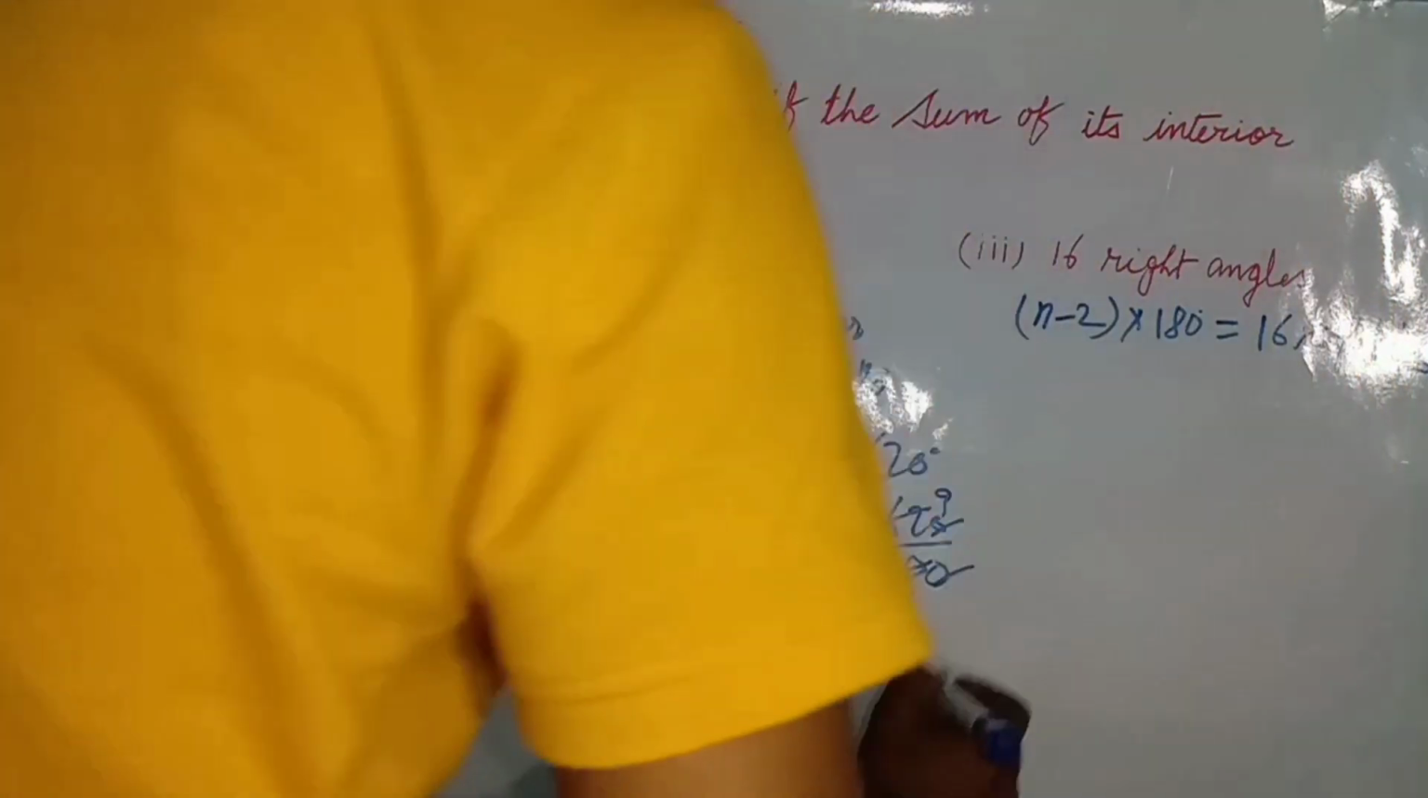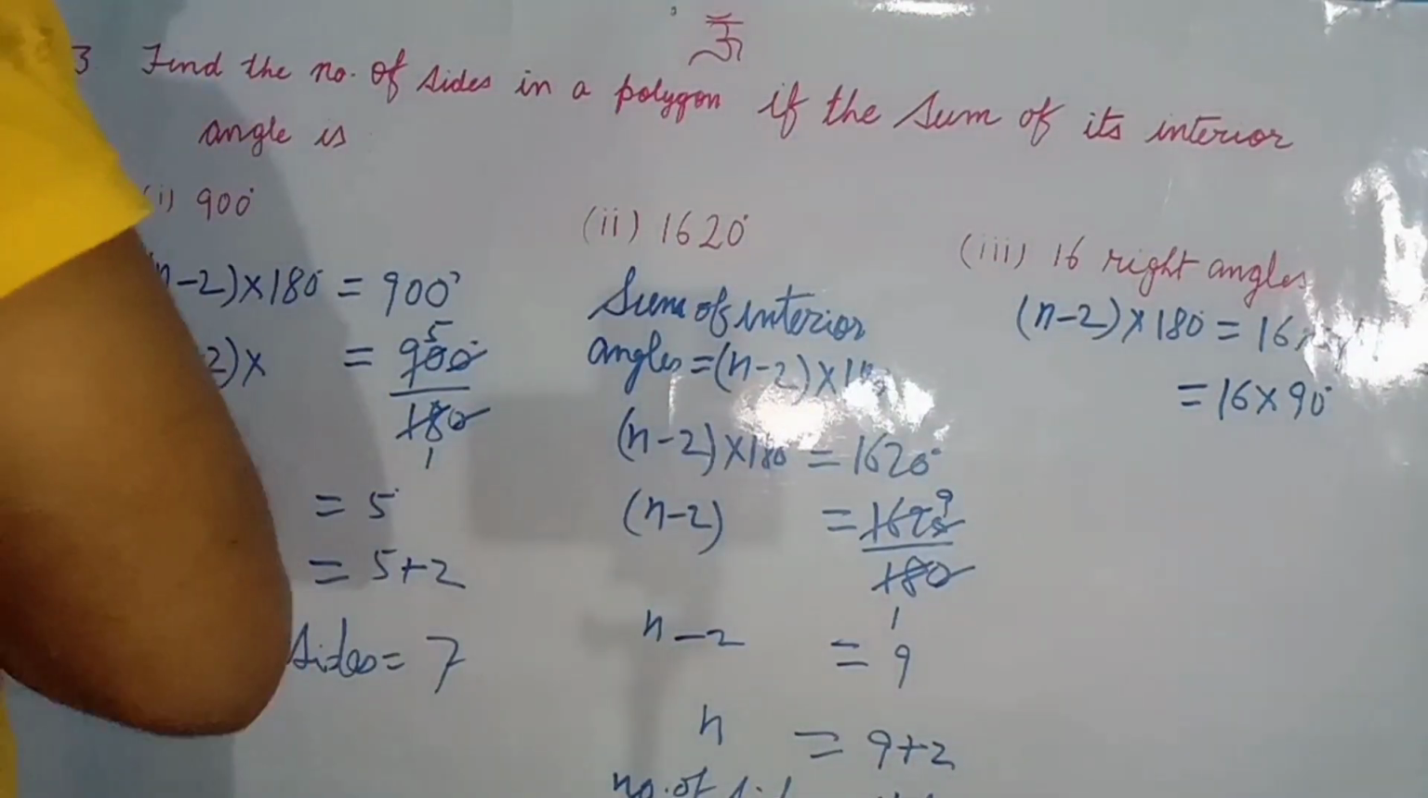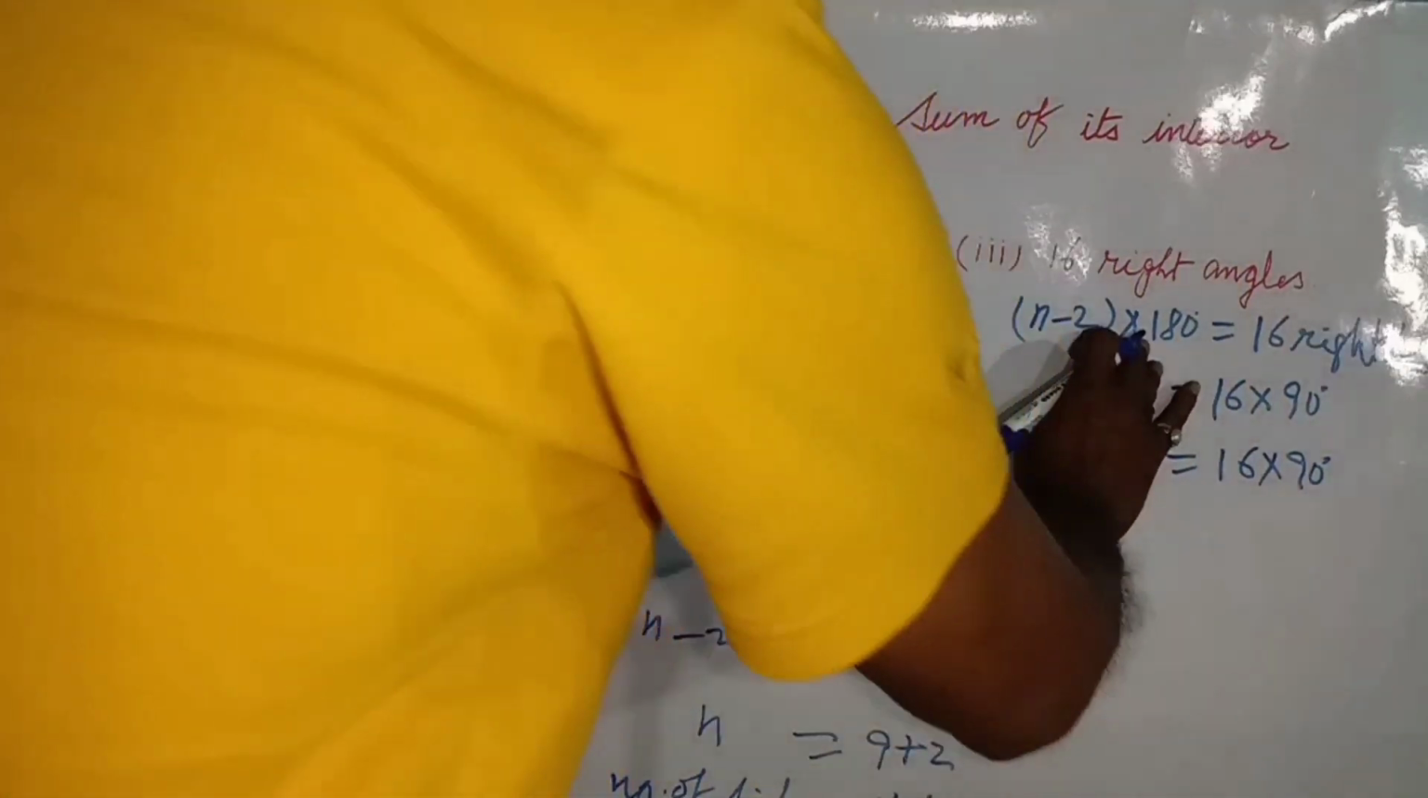16 right angles. 16 right angles means 16 into right angle, which means 90 degrees. So here it will be 90 degrees. Then n minus 2 equals 16 into 90 degrees, and once again we will transpose 180 degrees from left to right, and it will be in division form.